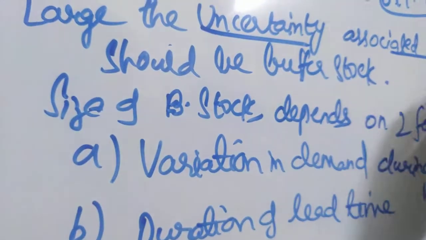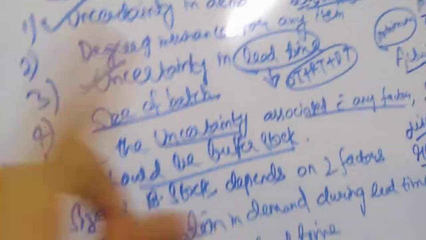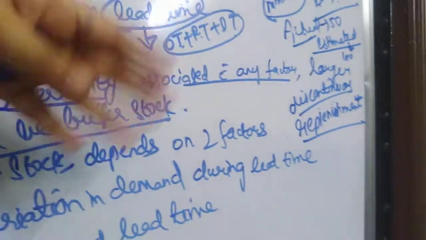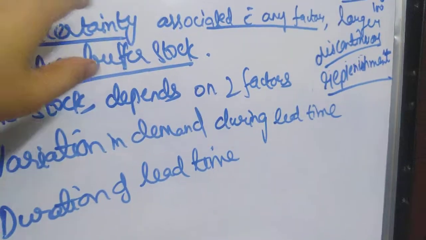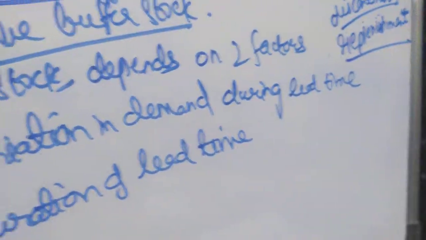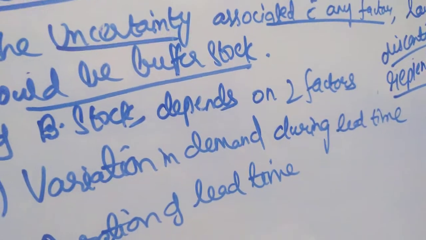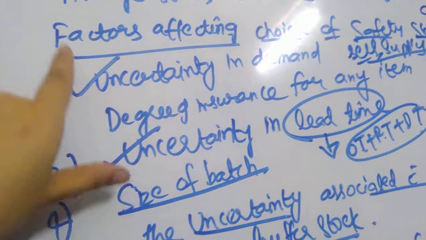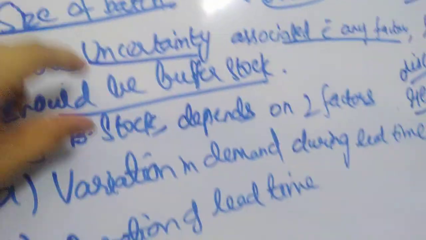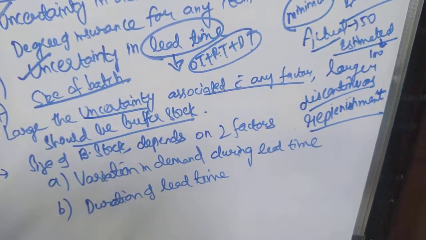The larger the uncertainty associated with any factor, the larger should be the buffer stock. Suppose the size of the batch is larger, then you obviously have to order a larger quantity. Or if the lead time uncertainty is more, then your buffer stock size should also be more, because it is taking more time to order one stock. When will you get the next stock? So in one time only you will order more. So whenever the uncertainty in any of these factors is large, the larger should be the buffer stock. I repeat: the larger the uncertainty associated with any factor, the larger should be the buffer stock.